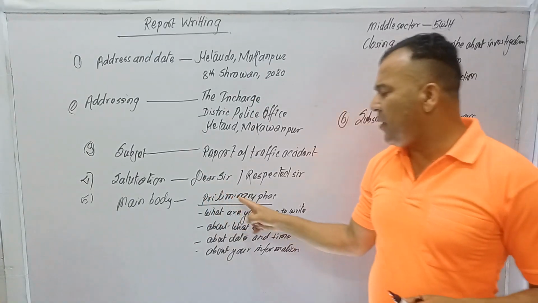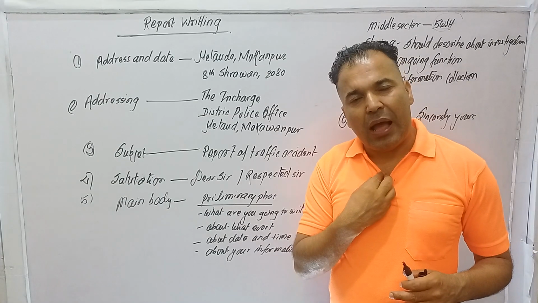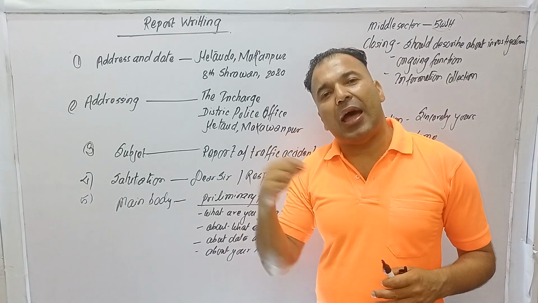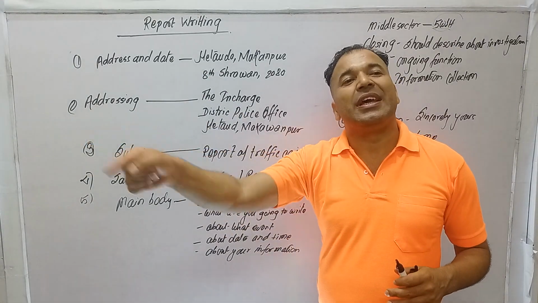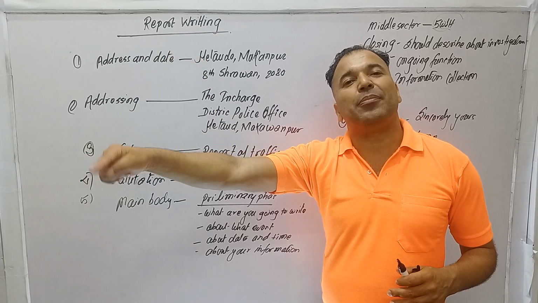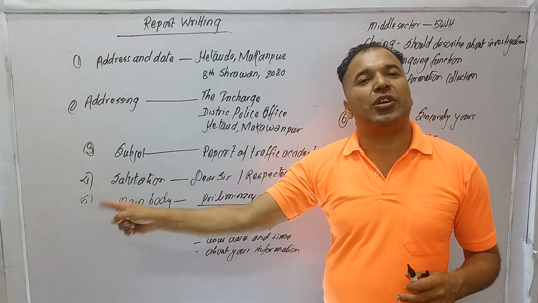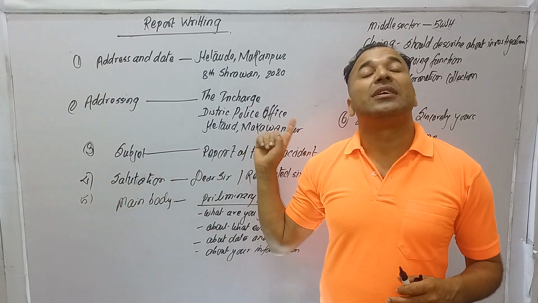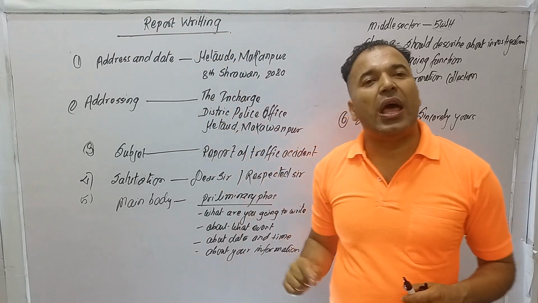Main body, preliminary: who am I, describe myself. I am dot dot dot. I am going to write a report about this crime, rape, on 21st January 2001 in somewhere, suppose Hetauda.